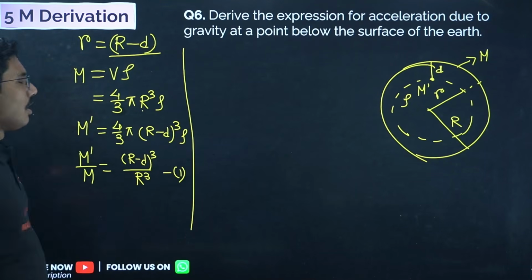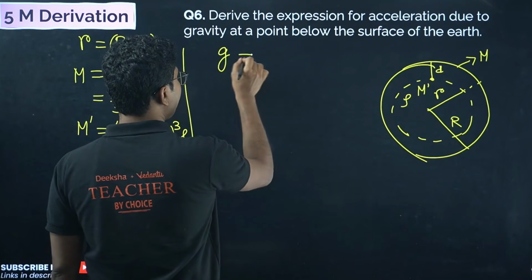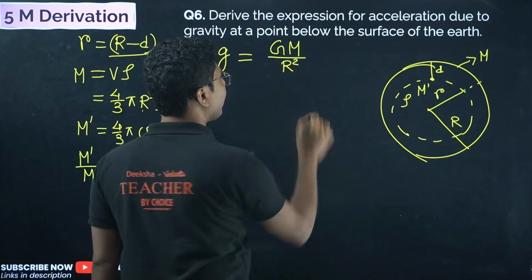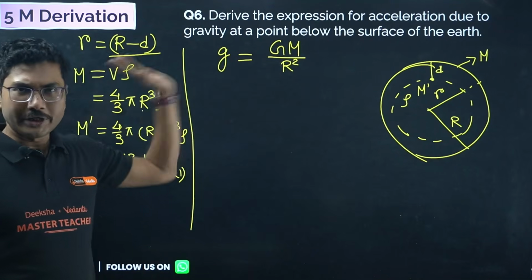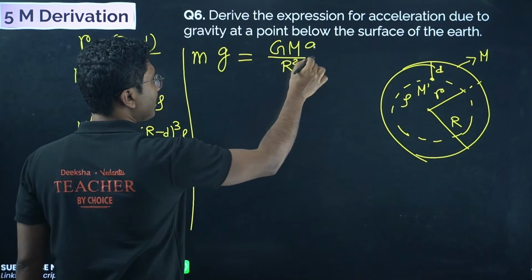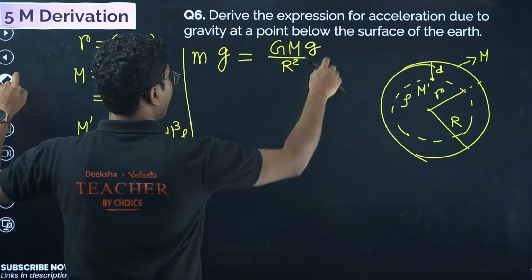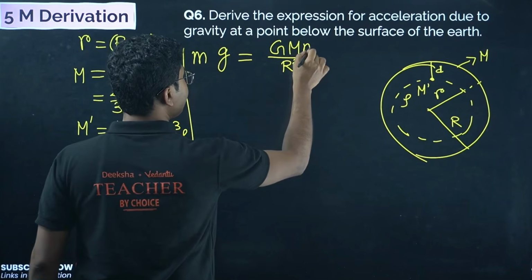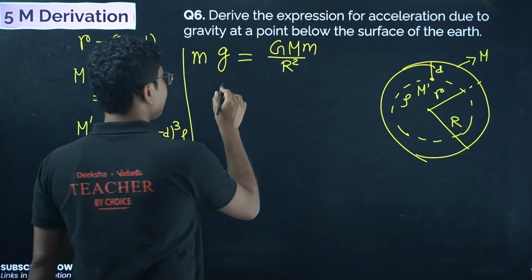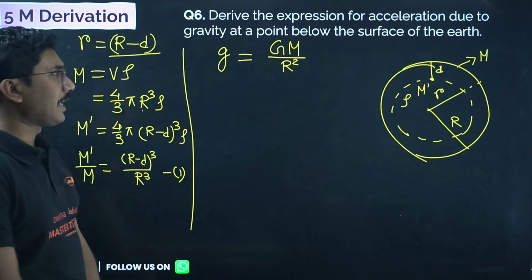Now, what is the acceleration due to gravity on the surface of the earth? Acceleration due to gravity on the surface of the earth is GM upon r square. If you forget it, I have done this derivation in the 2-3 marker, you don't need to do this derivation. If you forget the derivation, you just remember that weight of the object is given by gravitational force. So weight must be equal to gravitational force. Gravitational force is GMm by r square. So from there you can calculate the gravitational acceleration, which is given by g equals GM by r square.